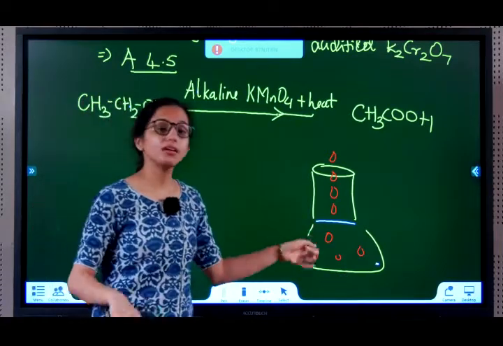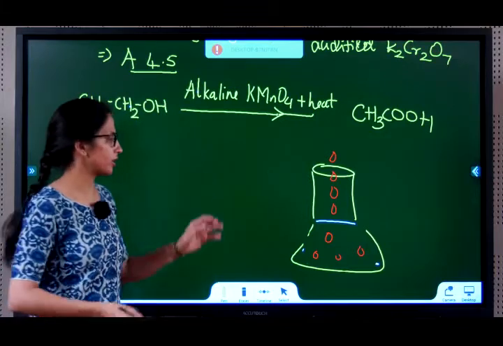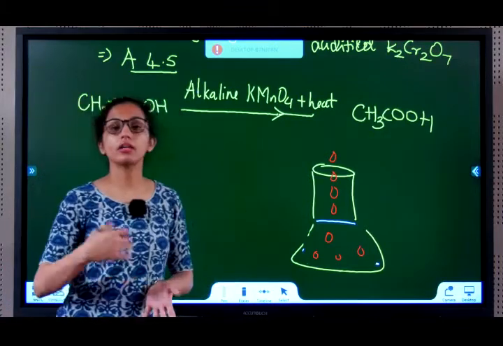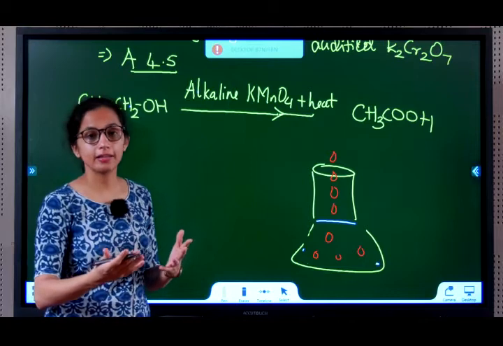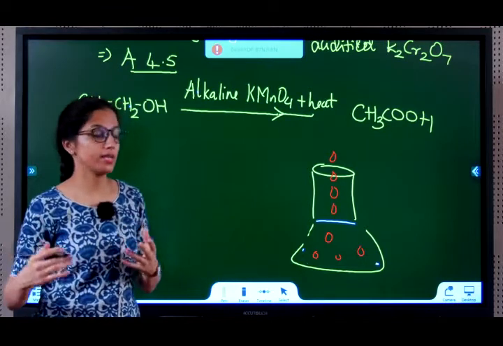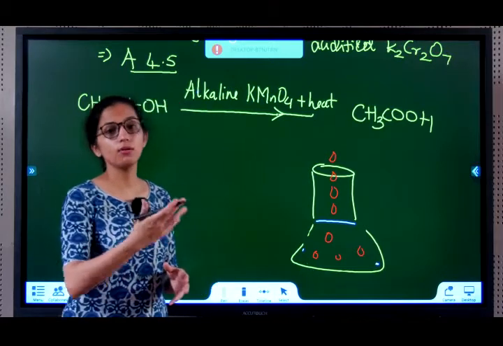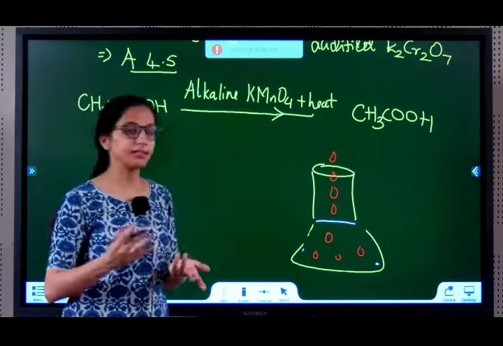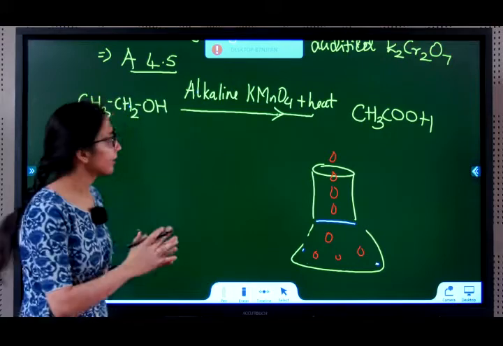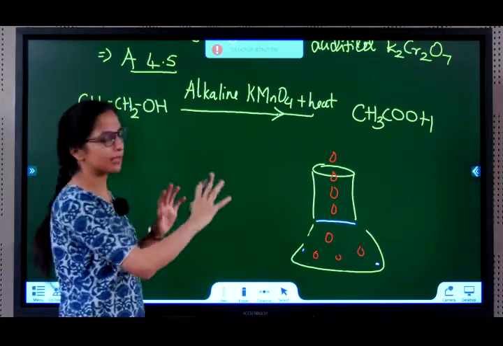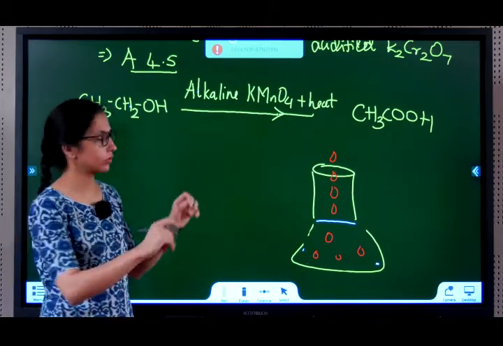So the pink color will continue to stay. So initially the pink color disappears. On excess addition, it continues to stay. Why? Because all the ethanol is already converted to ethanoic acid and now the KMnO4 has nothing to convert, it's excess, right? Okay, all these points are summarized in the notes.